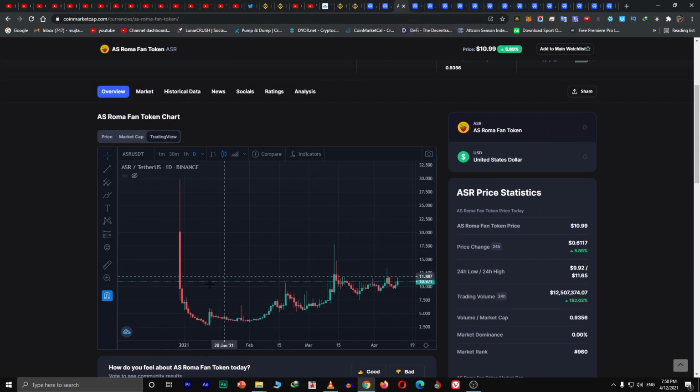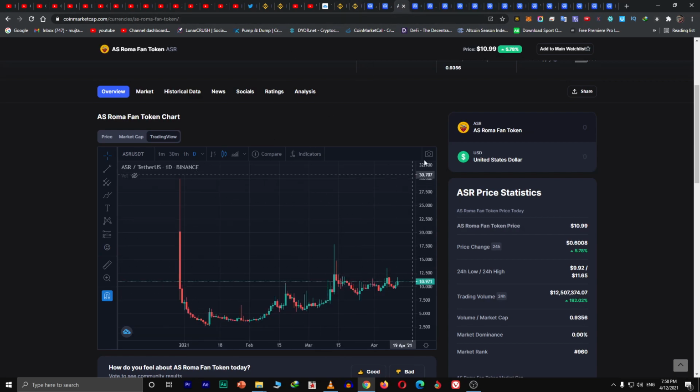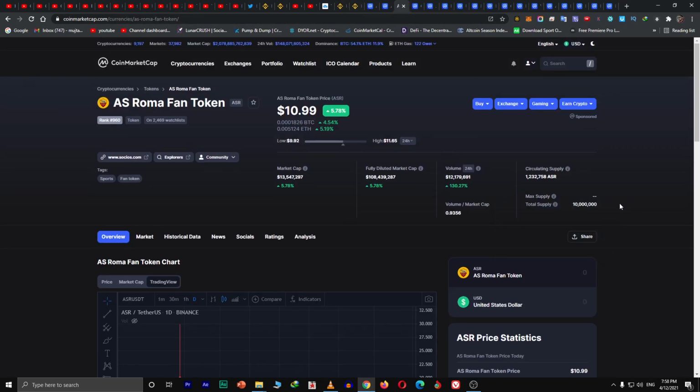See, they started from $9, started from $20, went to 29, closed here at $9. So it's also a fluctuation of 50% in a day. And here, same story. You can see the two charts are approximately the same, and they have the same supply as well. So this was the second coin.